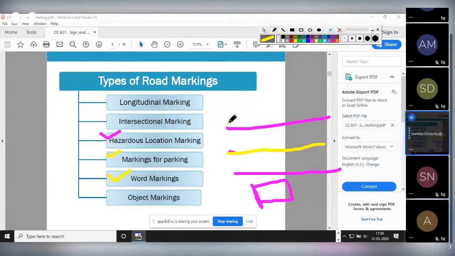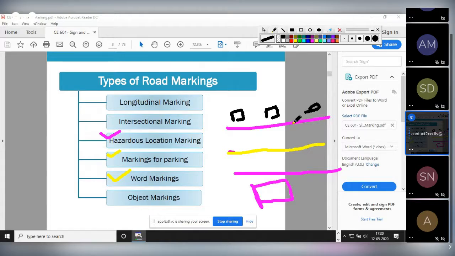Now what is object marking? Object marking means apart from the roadway, these markings are marked on the carriageway itself. But apart from this, some objects will also be provided here. Say for example, curb, barricades and all. So all these objects, which lie within the range of 1.5 meter from the edge of the pavement, should also be marked.